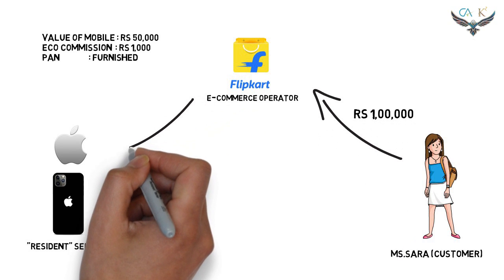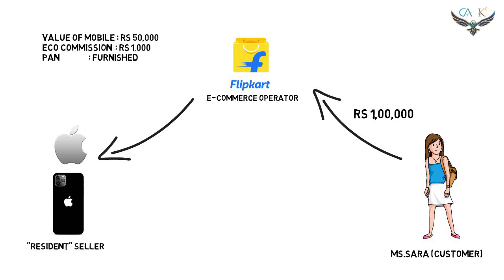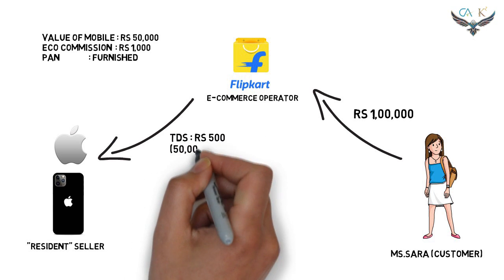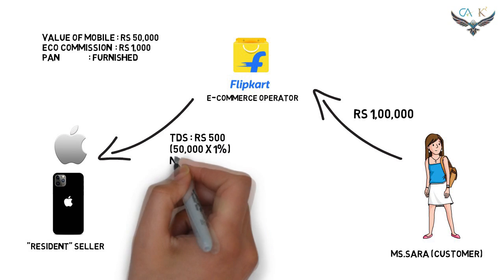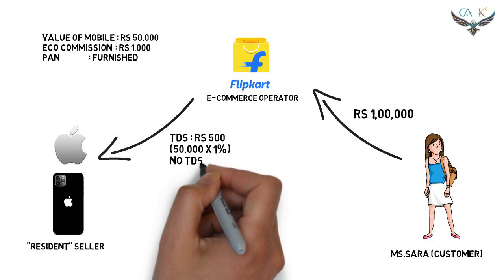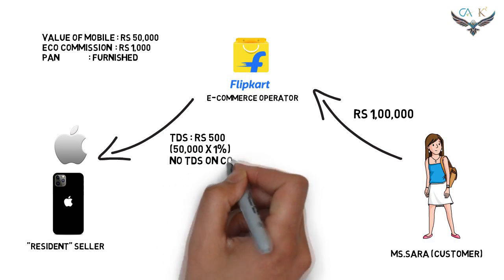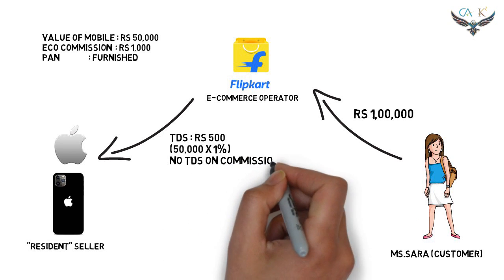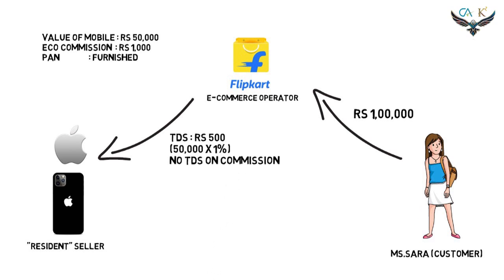The e-commerce operator, while remitting this payment to the seller, is required to deduct TDS under section 194O at the rate of 1%. Another important point here is once the particular transaction is covered under section 194O, no other TDS provision shall be applicable to the transaction. So here, even though the e-commerce operator commission is covered under section 194H, since the transaction is covered under section 194O, the TDS under section 194H is not required to be deducted.